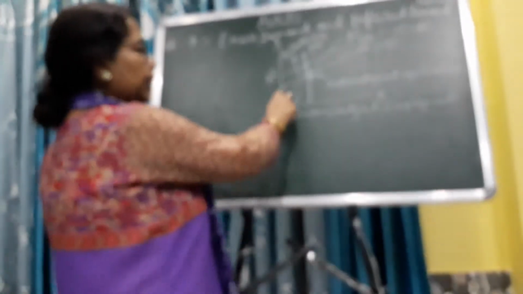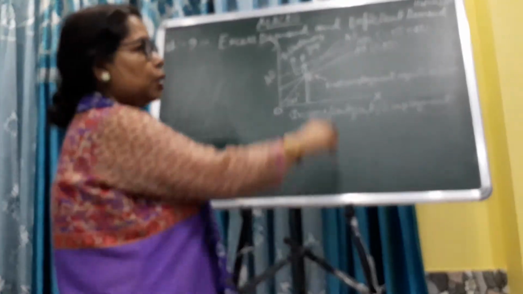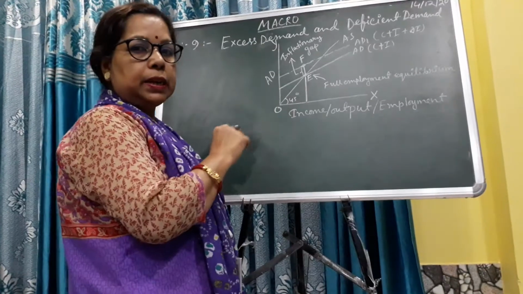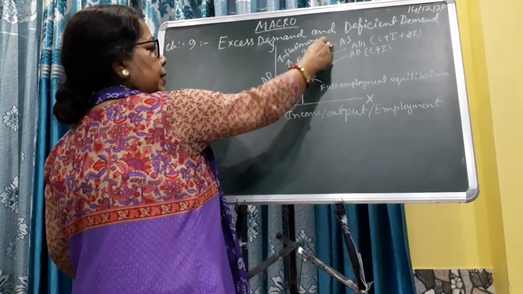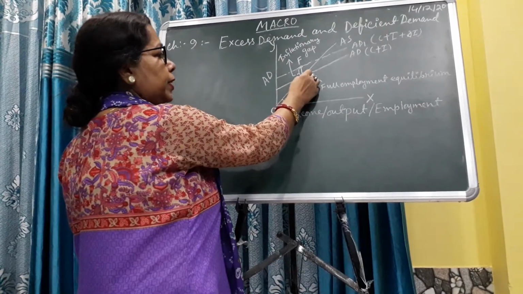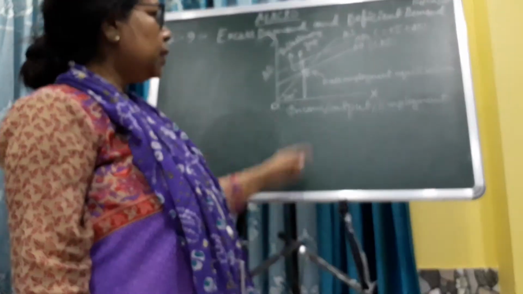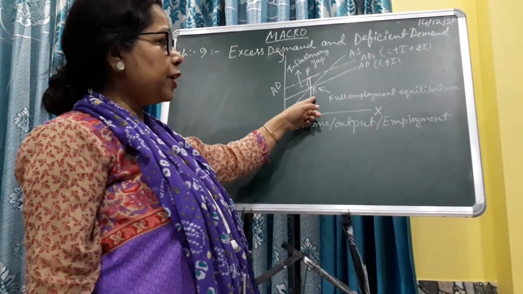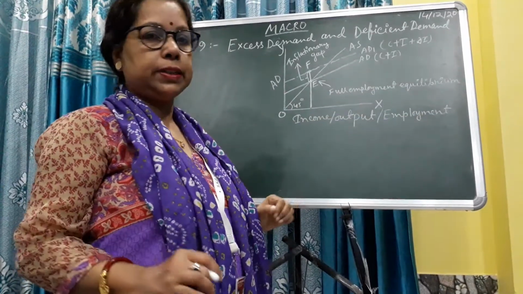Next, AD, aggregate demand, the components C plus I, we know that. So I have written here C plus I, consumption plus investment. AD and AS intersect at point E. Here E is the equilibrium point. At this point AD and AS are equal, and at this point full employment equilibrium is established.